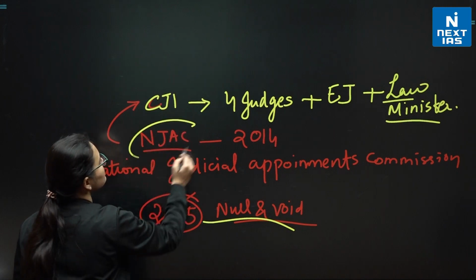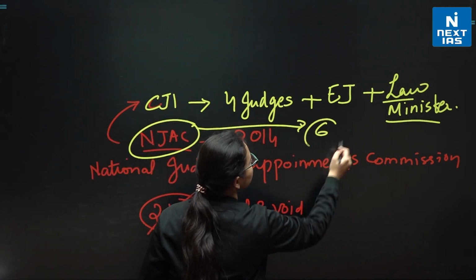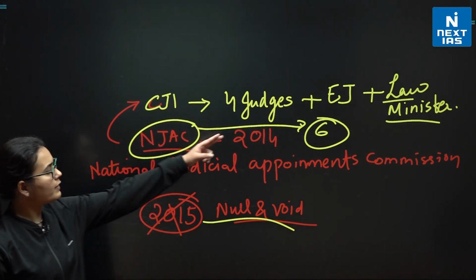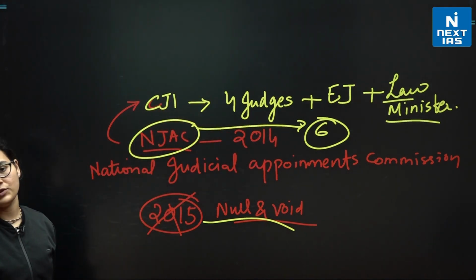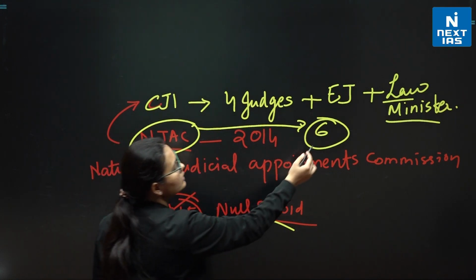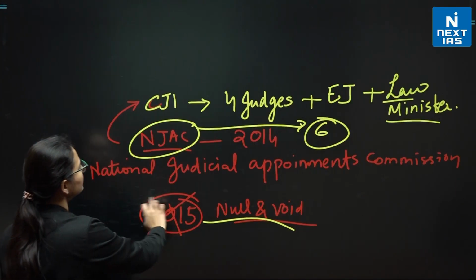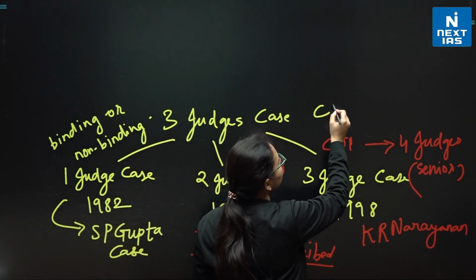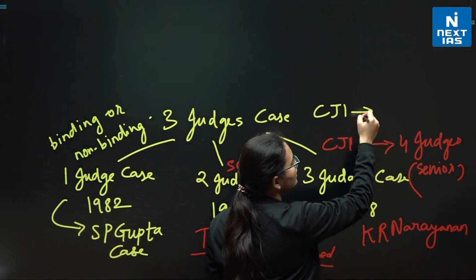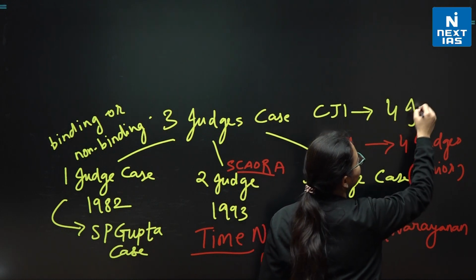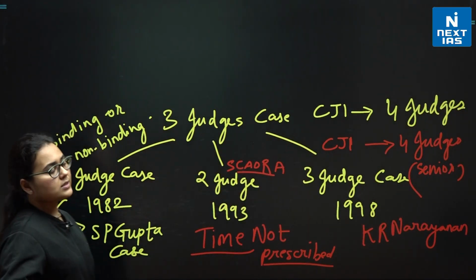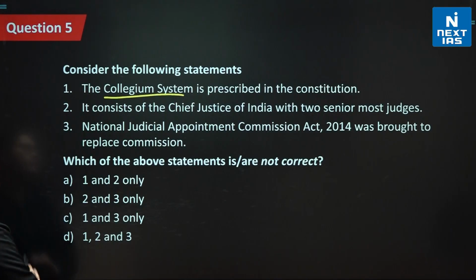So the NJAC system gave a composition of how many members? 6 members: 1, 2, 3, 4, 5, 6, and this 1 CJI. So along with the CJI, there were 6 members involved. Whereas in the third judges case, it was said that there will be the participation of the CJI, and along with the CJI, there will be 4 senior judges, right? I hope this is clear to all of you. Now let us go back to the question and solve it.